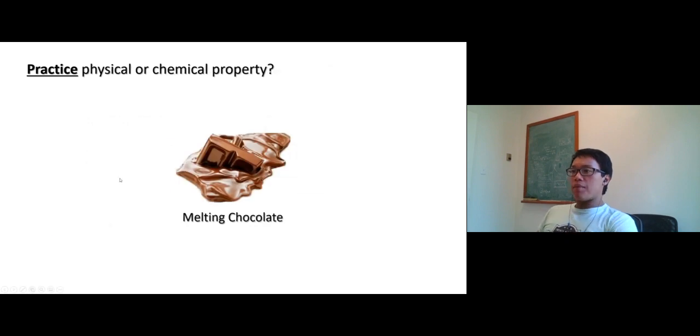Now, melting chocolate: chemical or physical property? Well, think about this. If you eat chocolate, then you melt it and you eat it, does it taste different? No, it's still chocolate. Some of you say, yeah, it tastes different. Actually, no. Before and after heating, chocolate is still chocolate. So this one doesn't change. This is the melting point basically. Physical change, physical property.